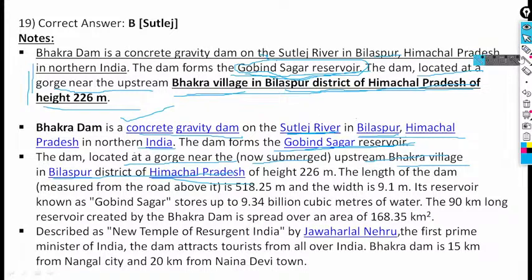Bhakra is a concrete gravity dam on the Satluj River in Bilaspur, Himachal Pradesh in northern India. The dam forms the Gobind Sagar Reservoir. The dam is located at a gorge near the now submerged upstream of Bhakra village in Bilaspur.